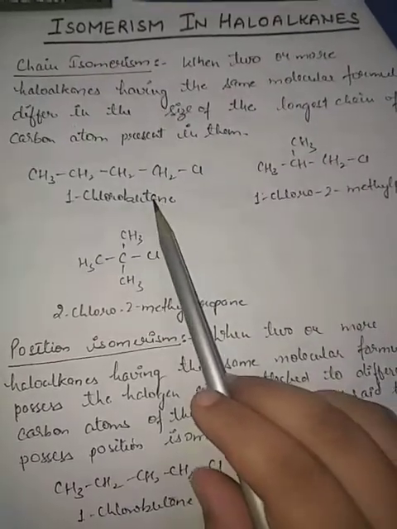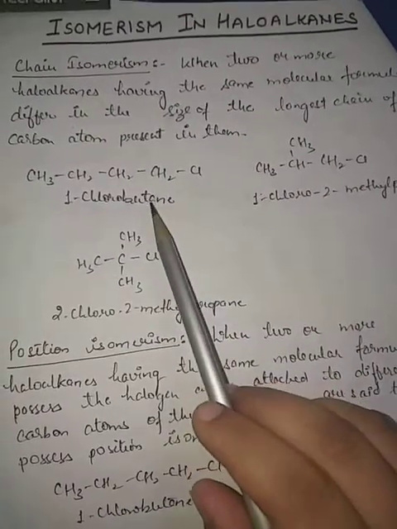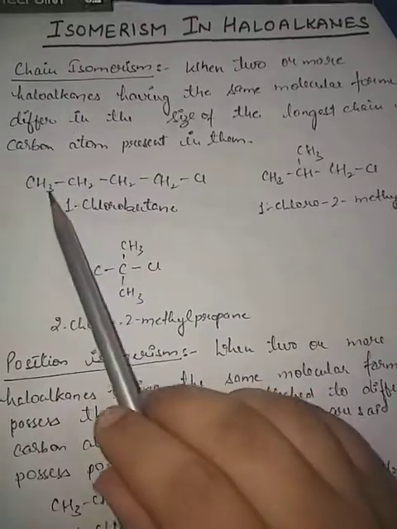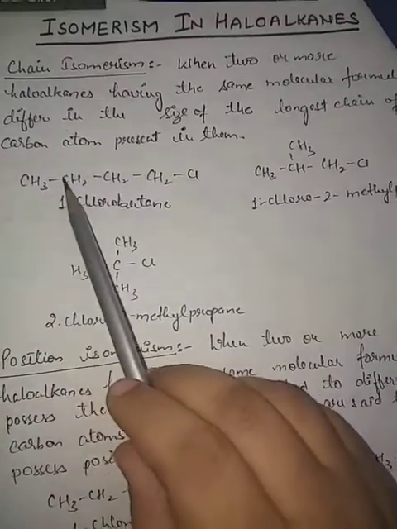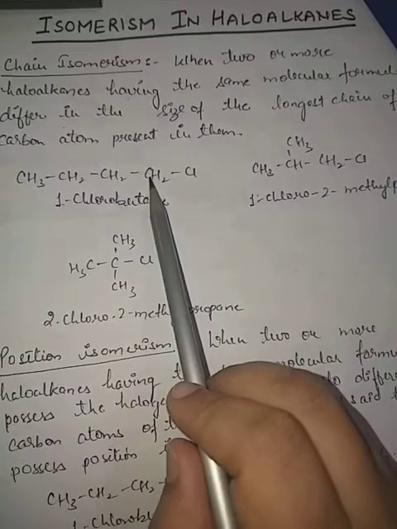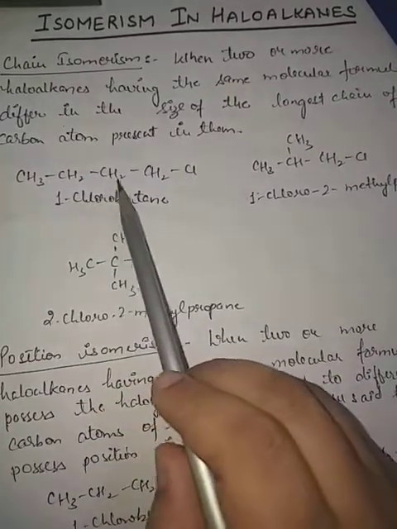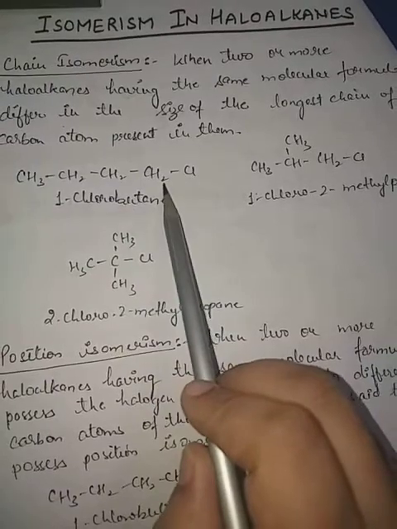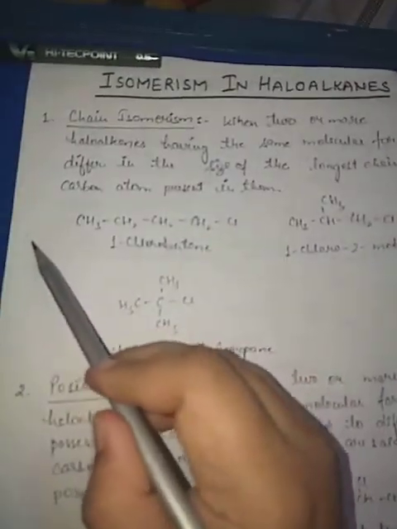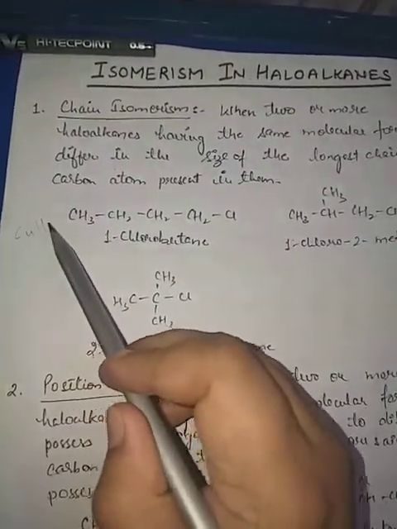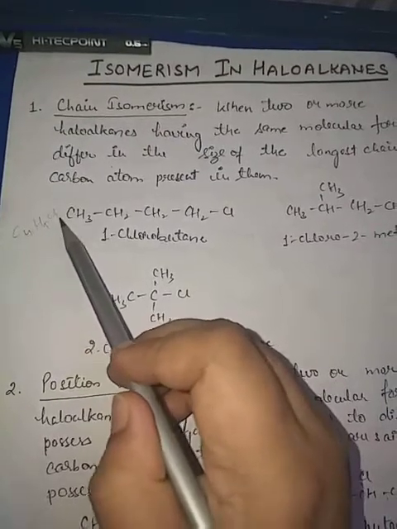Here is an example of chlorobutane. There are 4 carbon atoms and 9 hydrogens, so C4H9Cl.